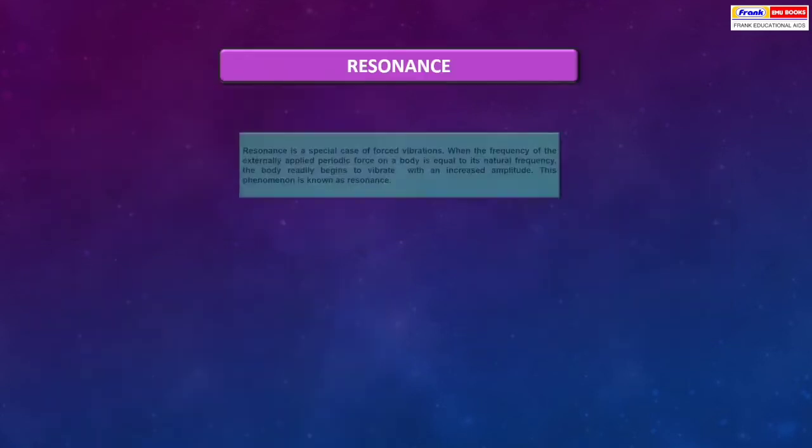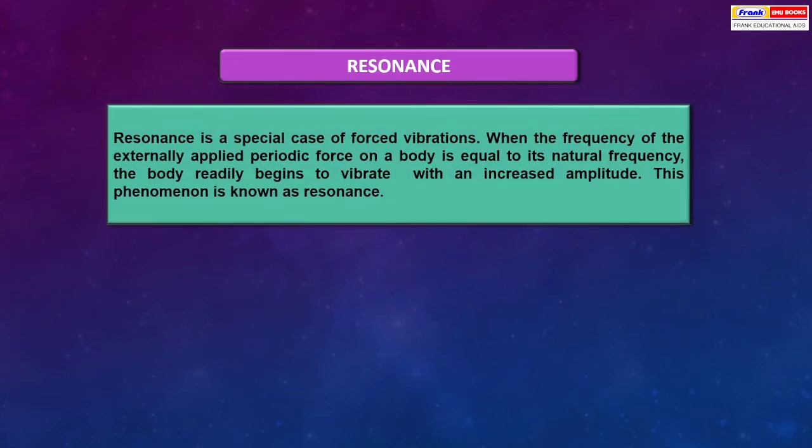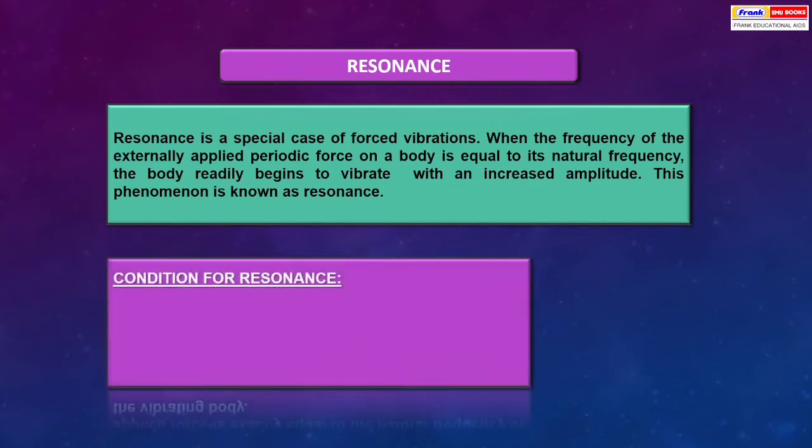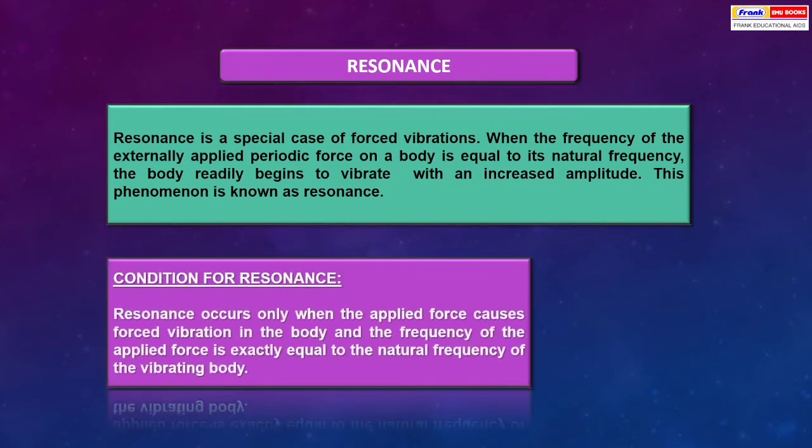Resonance. Resonance is a special case of forced vibrations. When the frequency of externally applied periodic force on a body is equal to its natural frequency, the body readily begins to vibrate with an increased amplitude. This phenomenon is known as resonance. Condition for resonance. Resonance occurs only when the applied force causes forced vibration in the body and the frequency of the applied force is exactly equal to the natural frequency of the vibrating body.